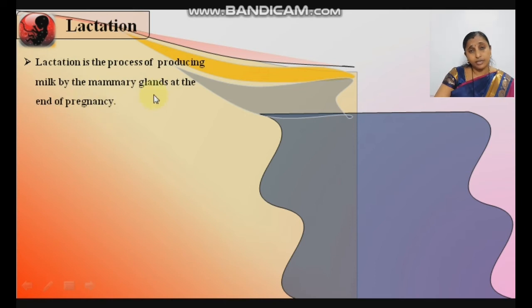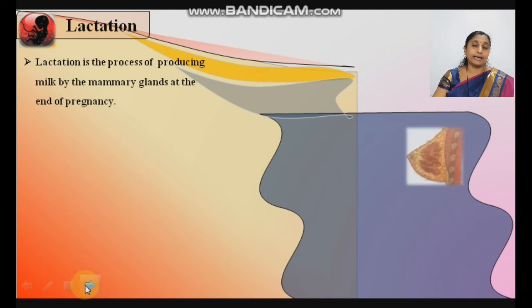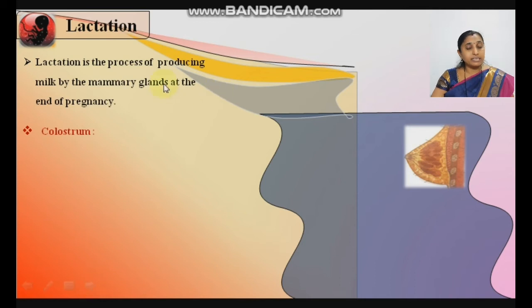We already studied the mammary gland, its structure, and the control of hormones on the mammary glands in my previous lectures: the location of the mammary gland, the control of the hormones on it, and its structure. See here the diagram of the mammary glands. The milk contains a first secretion, which is most important, and this secretion is known as colostrum. What is colostrum? It is a sticky yellowish fluid, and this is a most important fluid.